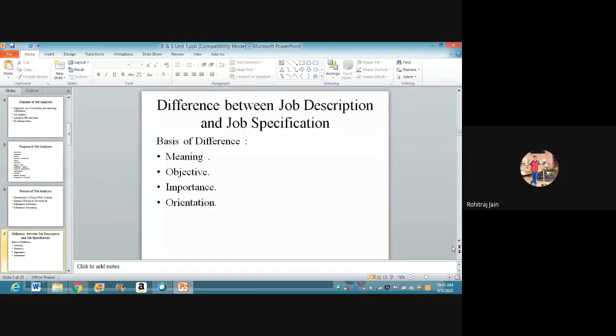Its main orientation is towards tasks and responsibilities to be performed on the job. Whereas when it comes to job specification, its main orientation is towards specific human qualities which are required for a particular job. Okay? So these are the major parameters on which I can differentiate between the job description as well as job specification. Clear, students?